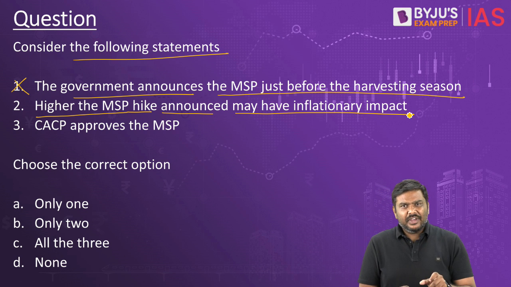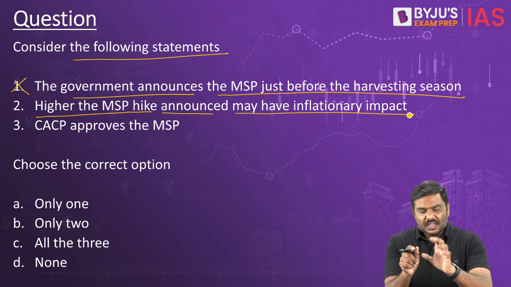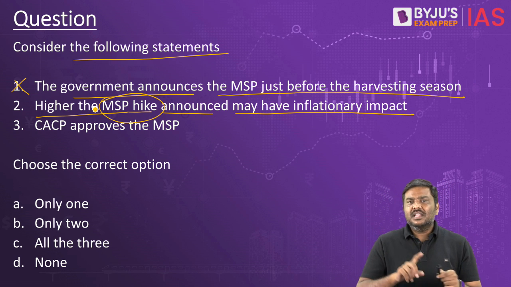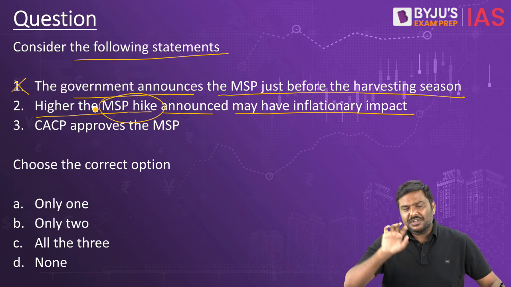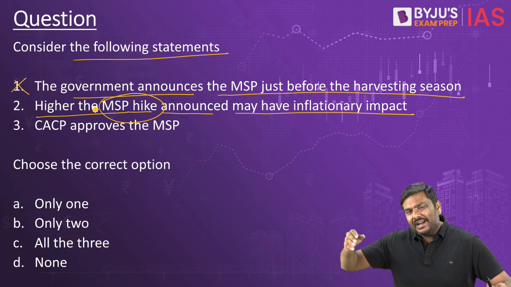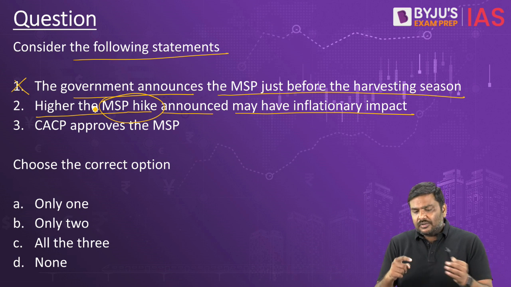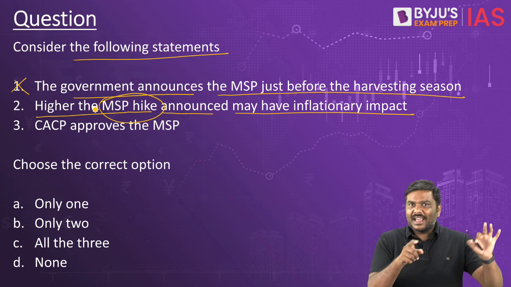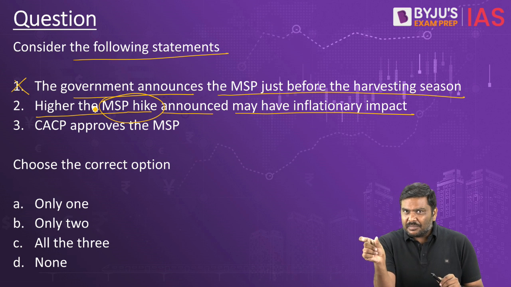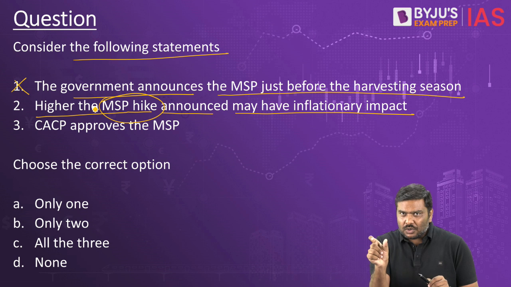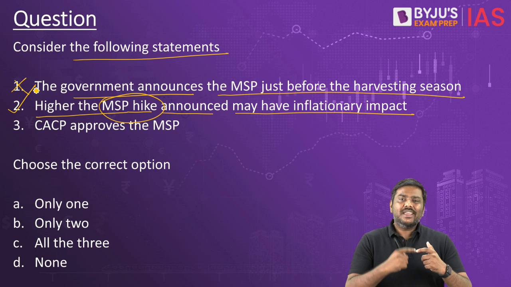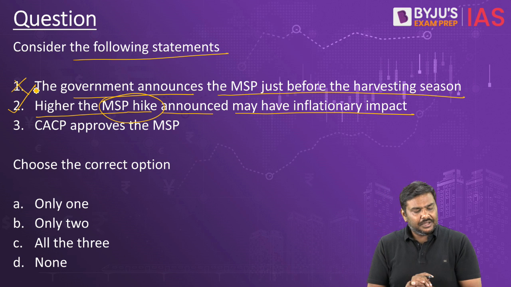Very recently, in the last 1 week, RBI governor has raised certain concerns regarding the hike in the MSP announced by the government. For example, last week in Business Standard, an interview of the RBI governor was published. And RBI governor clearly stated that whenever government announces a hike in the MSP, and if the hike is much higher, it will have an inflationary impact in the market. And as far as the latest announcement is concerned, RBI governor estimated that this hike in the MSP will lead to an inflationary impact of up to 10 to 12 basis points in inflation. So obviously, the second statement is correct. Higher MSP might have inflationary impact in the market.